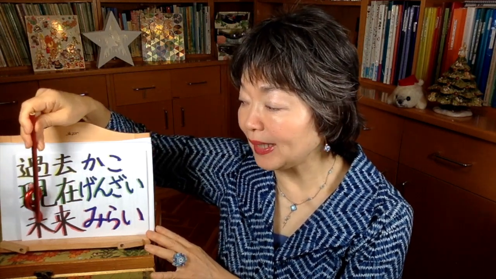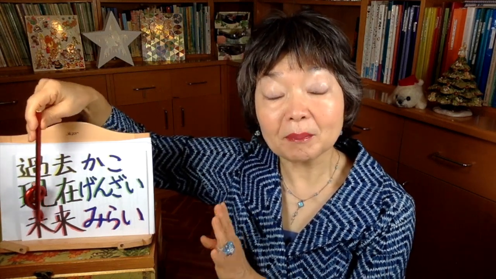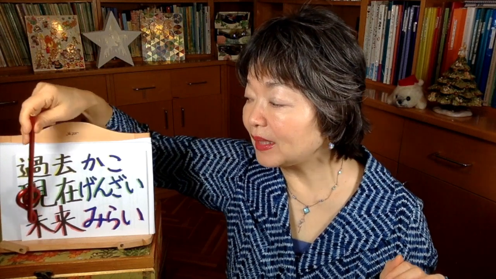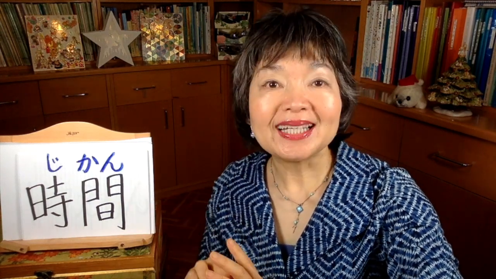Well, this kanji, み, it means not yet, like まだです。来, it is 来ます。来る, to come. So it hasn't come yet. 未来, future. Future hasn't come yet. So, 過去、現在、未来。And this word, 時間, it means time.